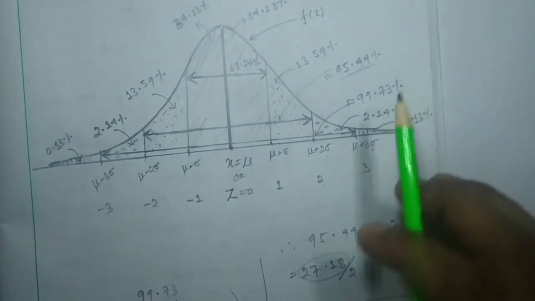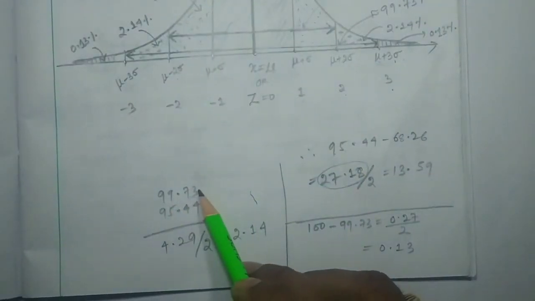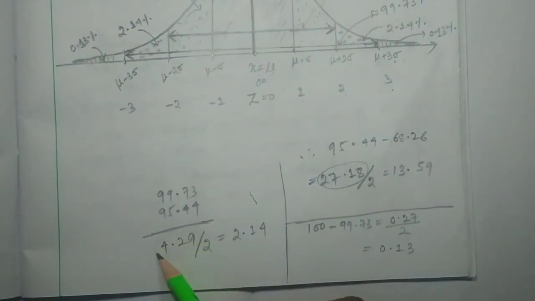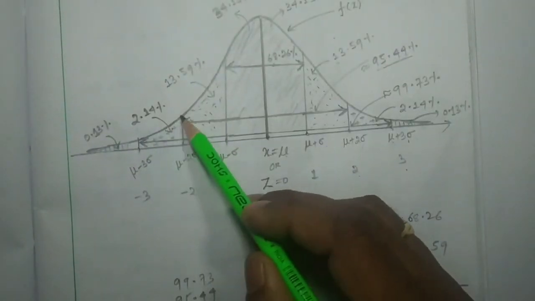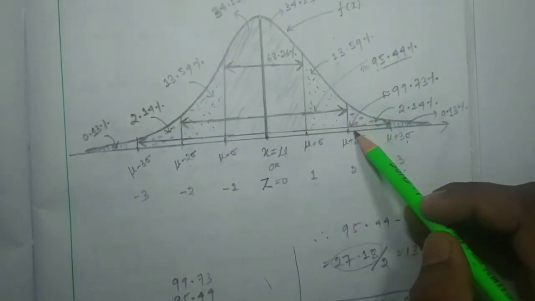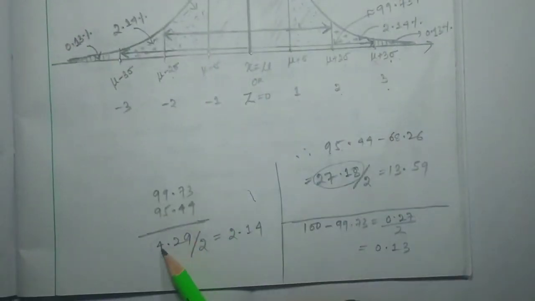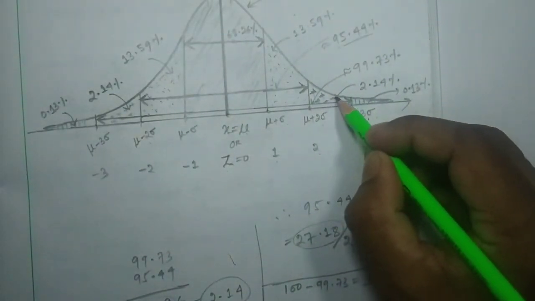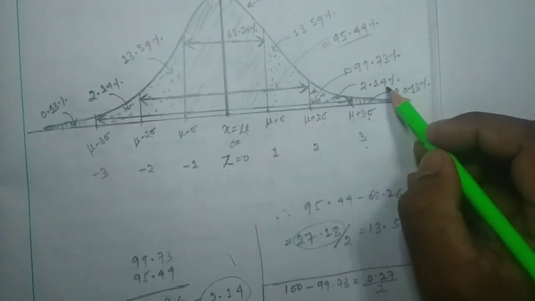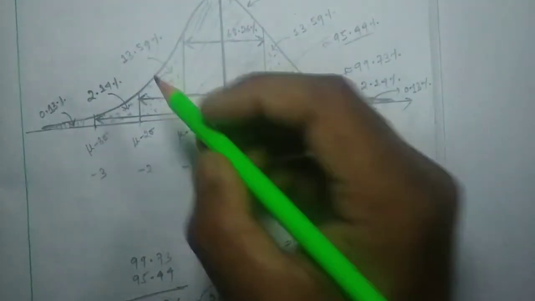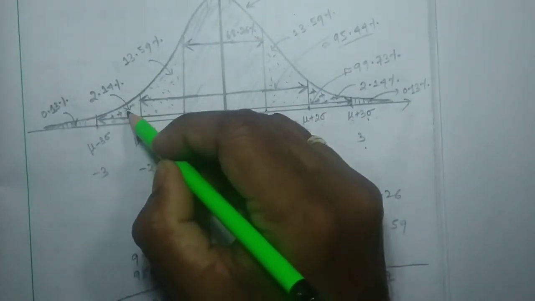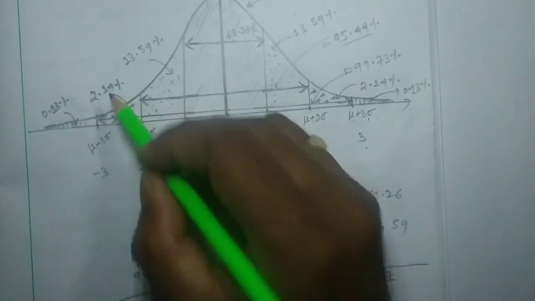If I subtract 99.73 minus 95.44, we get 4.29. This much plus this much is 4.29, divided by 2, we get 2.14. That means this area represents 2.14 percentage of the whole area, or whole probability, and this small area also represents 2.14 percentage of the whole area, right?